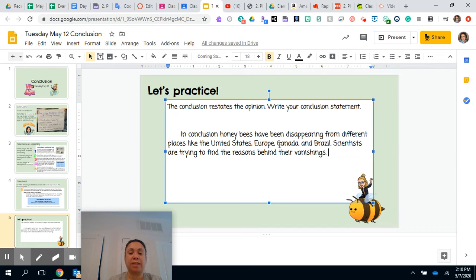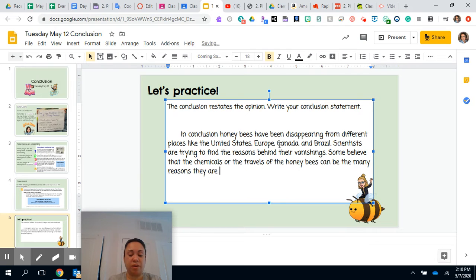Then I'm going to state some believe that the chemicals or the travels of the honeybees can be the many reasons they are disappearing.